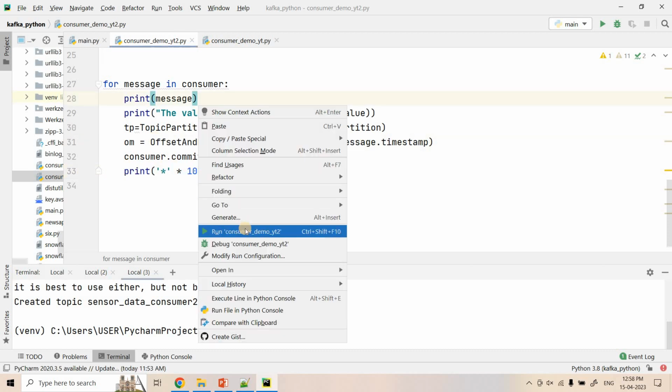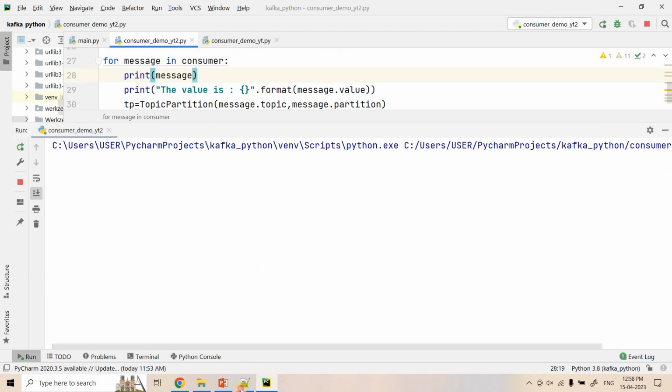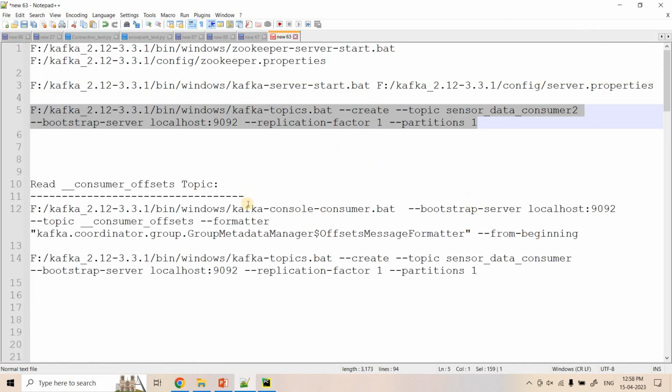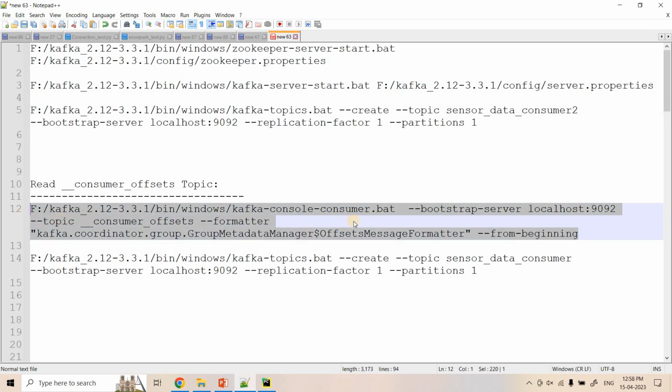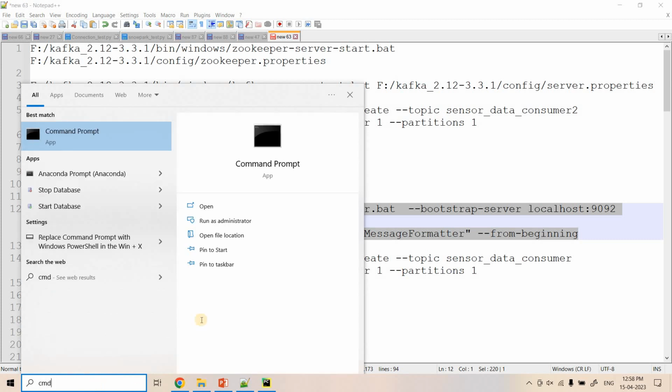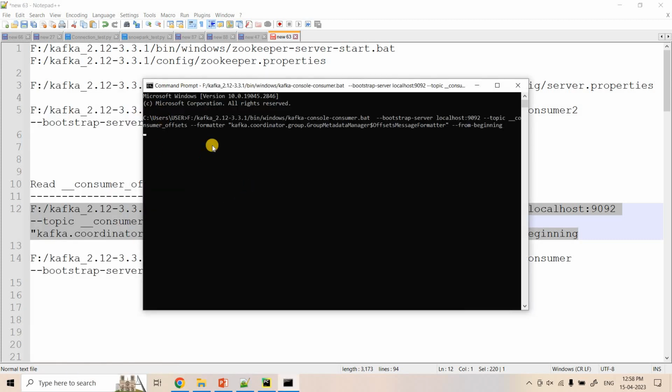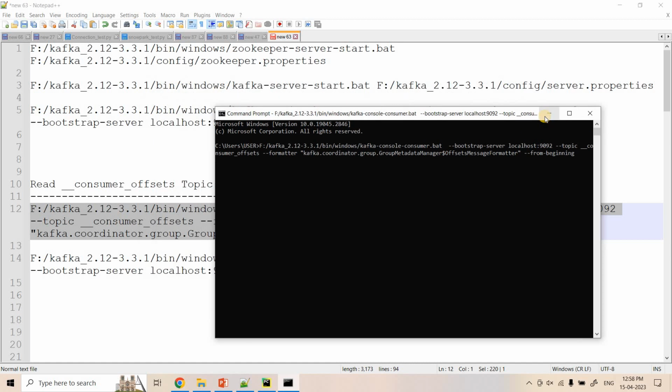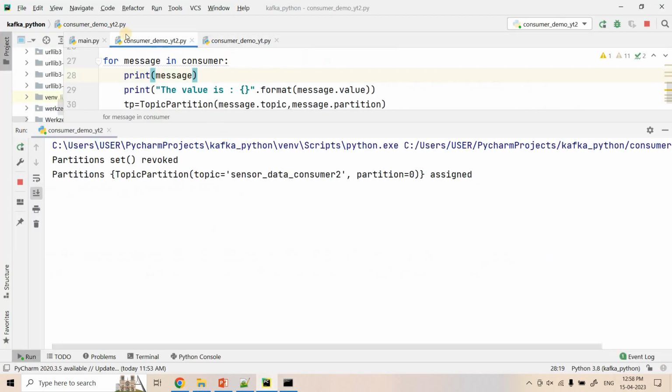Okay, so here what I will do, I will start my consumer first, and to check what is happening in the consumer offset topic, you can execute this particular code, that is the console-consumer.bat file. We can start with the server URL. The topic name you have to mention is the __consumer_offset topic only. To read the messages from this particular system topic, we need to mention this formatter, and we want to read from the beginning. Okay, so I will start this in command prompt. So here it started. As of now it is empty, which is obvious because the consumer has not committed anything.